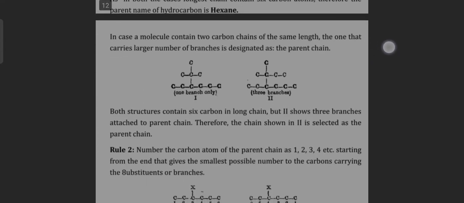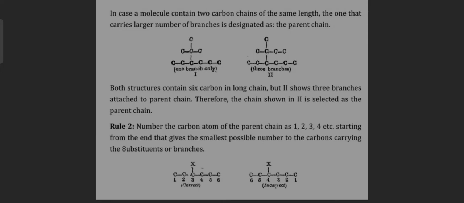In case a molecule contains two carbon chains of the same length, the one that carries the larger number of branches is designated as the parent chain. Like the first one has only one branch, and this one has 3 branches. Both structures contain 6 carbons in the long chain, but the second shows 3 branches attached to the parent chain. Therefore, the chain shown in the second is selected as the parent chain.